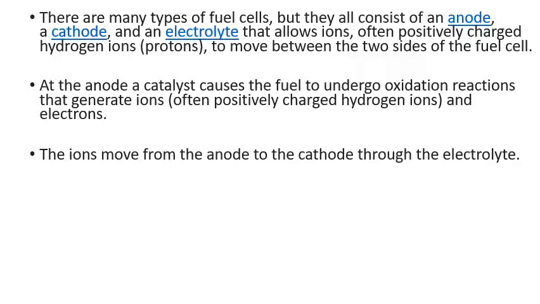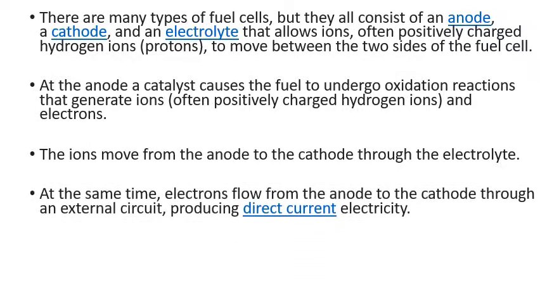The ions move from the anode to the cathode through the electrolyte, a solution through which the ions move. At the same time, electrons flow from the anode to the cathode through the external circuit, producing direct current.